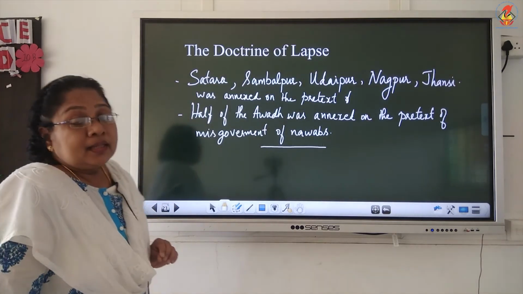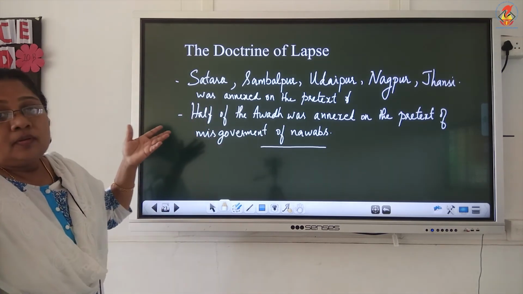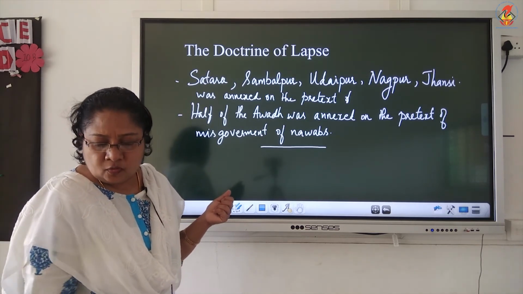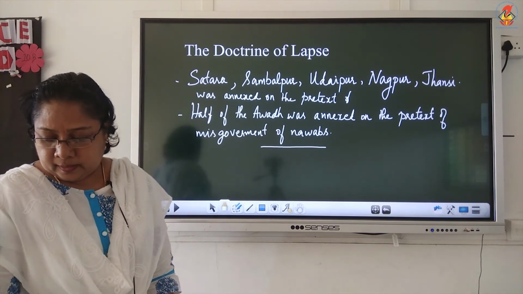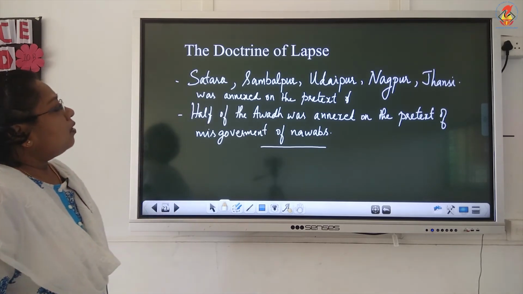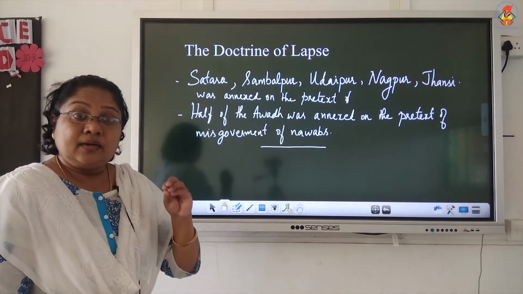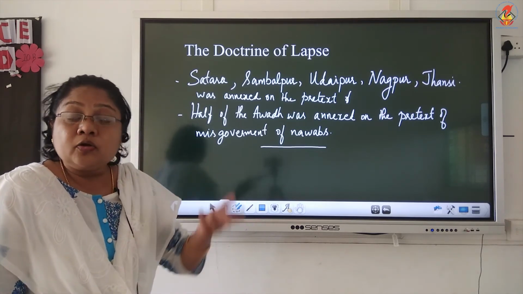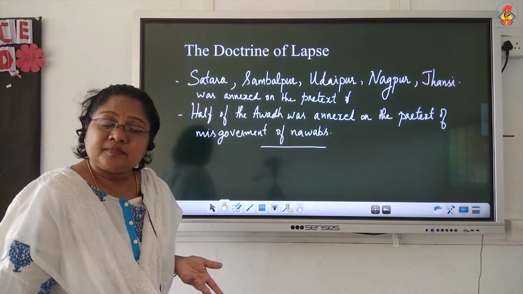Now, another method that they used to annex a country is the doctrine of lapse. You know what the doctrine of lapse is? The doctrine of lapse was introduced by the Governor General Lord Dalhousie. According to the doctrine of lapse, if any king dies without leaving a male heir, then automatically the country will fall into the hands of the Britishers.